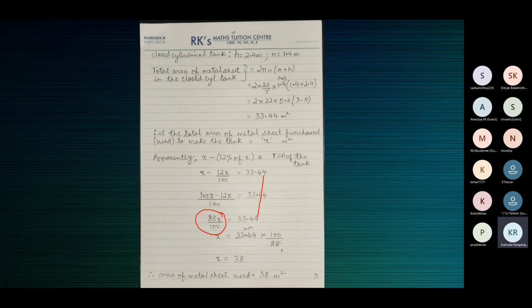So we should buy exactly 38 meters square. 12% of 38 is wasted. When you buy 38 meters square, 12% of that is wasted, and the remaining is equal to 33.44. After the wastage, what remains is 33.44, and that is in the body of the tank.